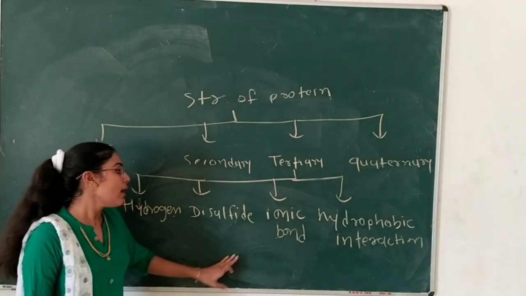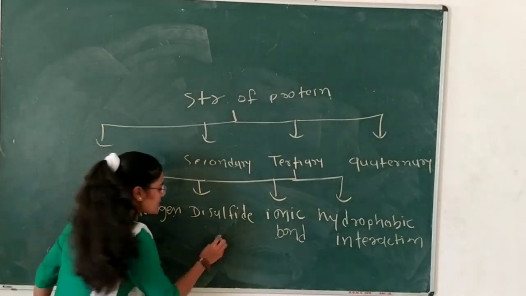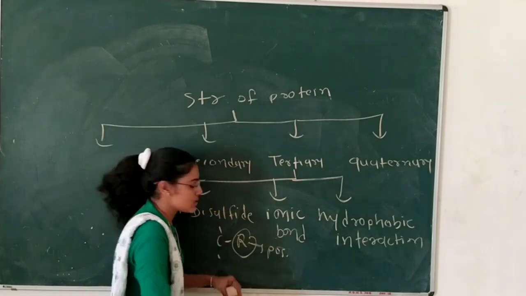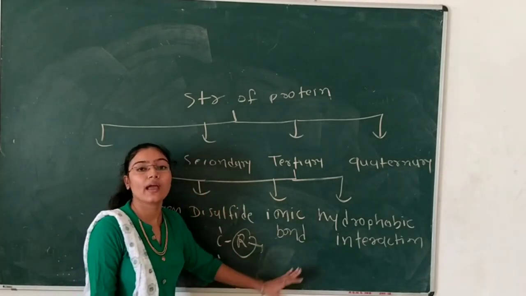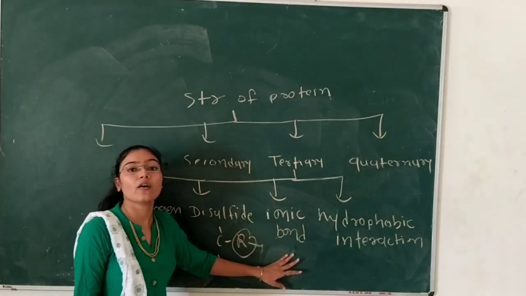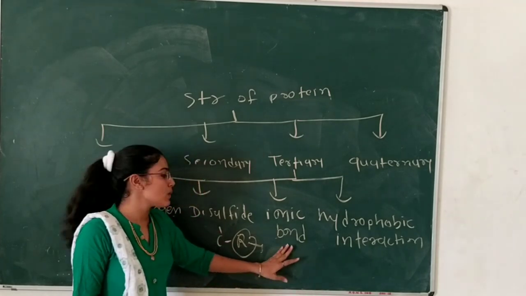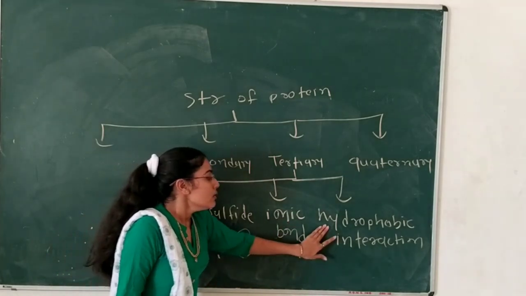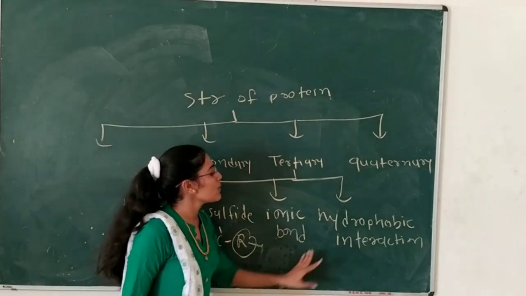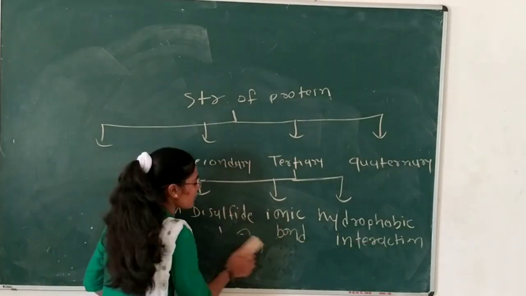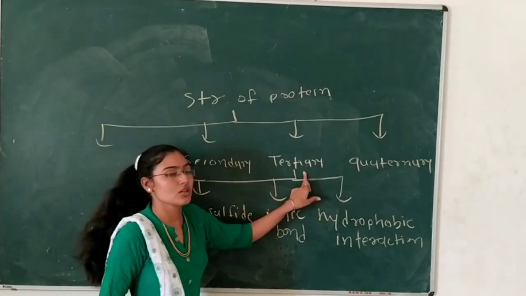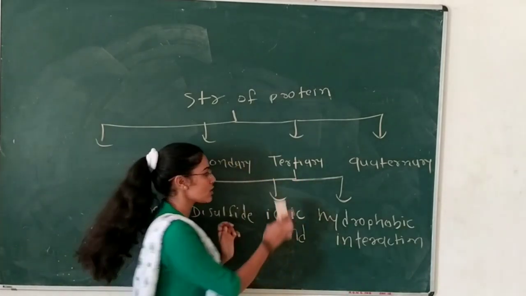And the ionic bond: if the amino acid residues have positive and negative charges, like a basic unit and an acidic unit, then they will be bound with an ionic bond. And the last one: if the R chains aggregate in the long polypeptide chain, then it will form hydrophobic interactions. Those four are the bonds present in the tertiary structure. That's why it is more complex than the primary and secondary structures of the protein.